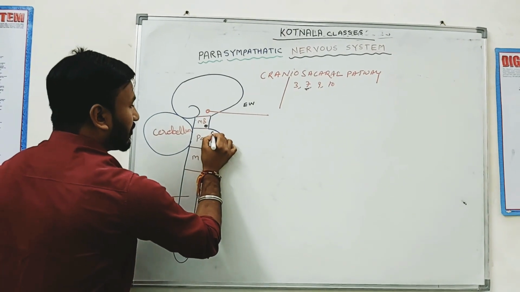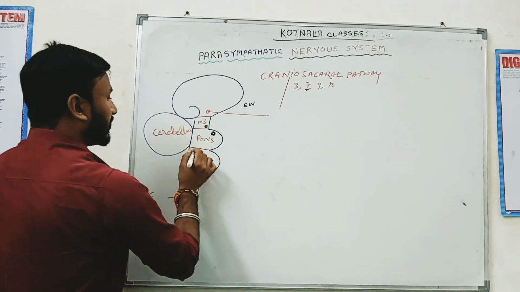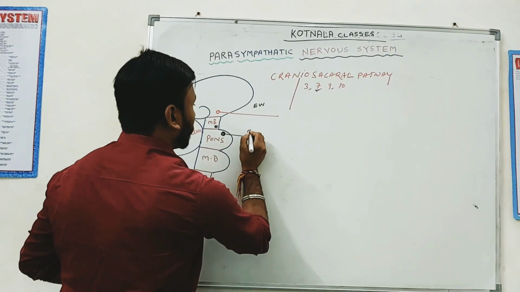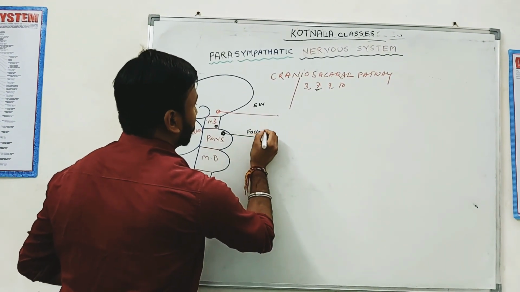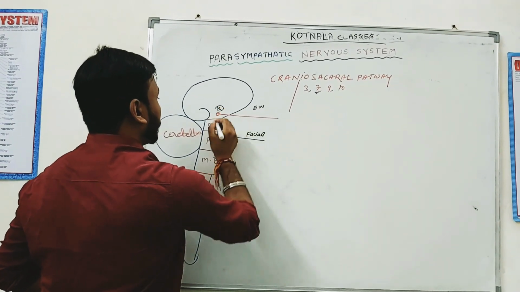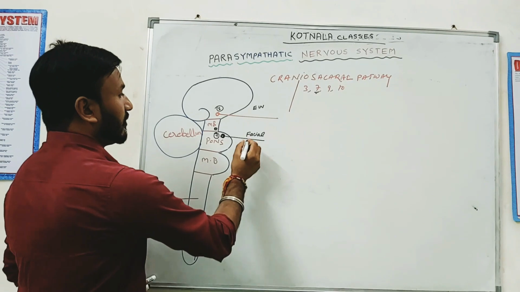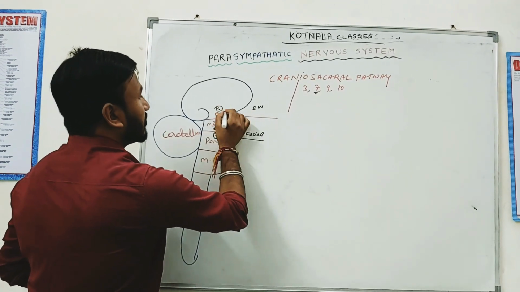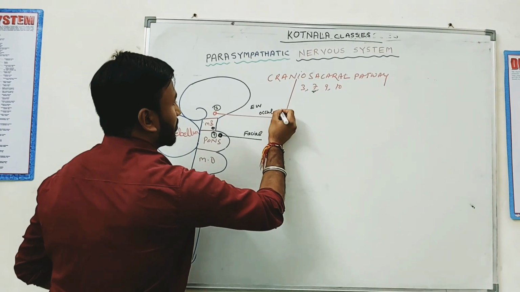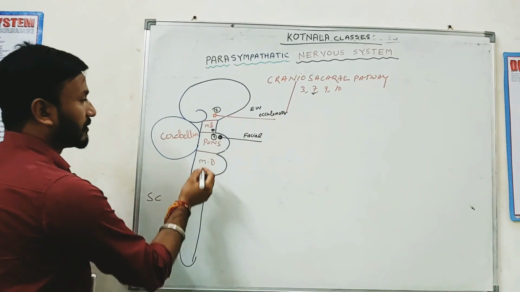The seventh cranial nerve emerges from where? The pons, the front of the pons, and is known as the facial nerve. Facial is the seventh cranial nerve. The third cranial nerve is oculomotor. This is the oculomotor cranial nerve.